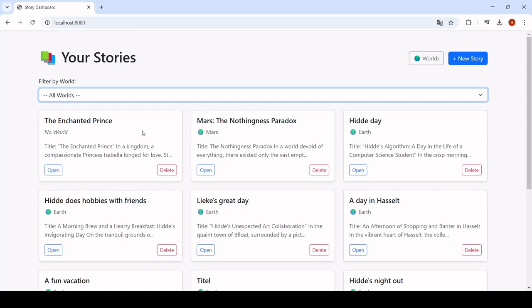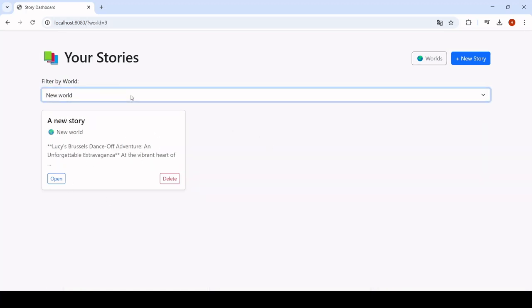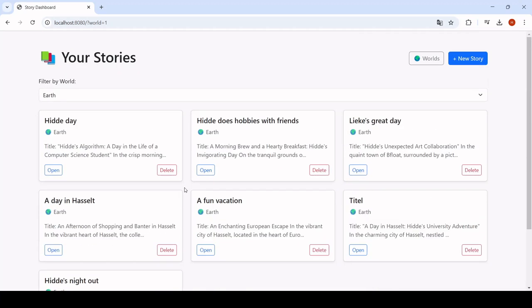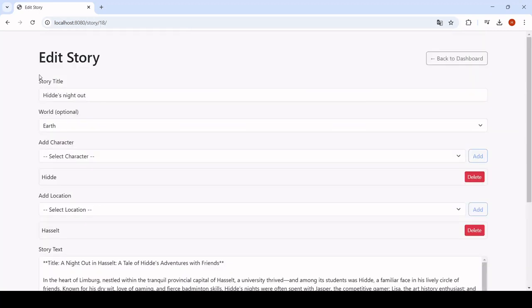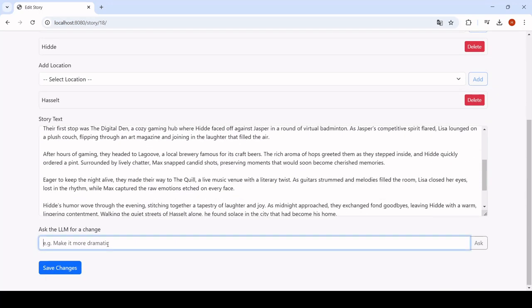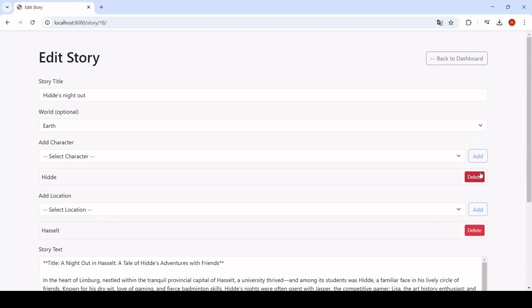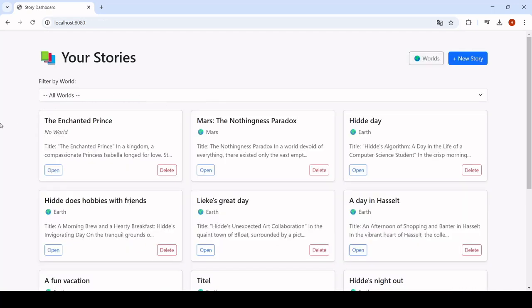I can also filter on certain worlds, like this one or the Earth one I made before. I can also delete stories, or open them again, and then edit and ask for changes again. Or I can delete certain characters or places and add different ones and change the story up like that. It's all possible, and you can ask the large language models for help or inspiration if you want to, or just write your own stories and save them here.